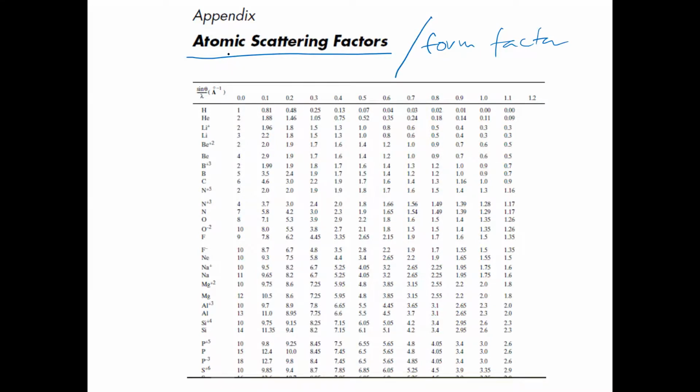So the atomic scattering factor is the probability of that particular atom scattering at that particular angle. Basically it represents your scattering cross section, the differential scattering cross section. So this is indeed a differential scattering cross section value. समझ में आ गया? Did you get it? Yes, sir.